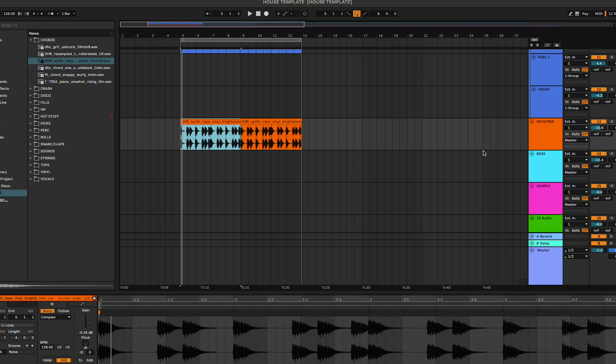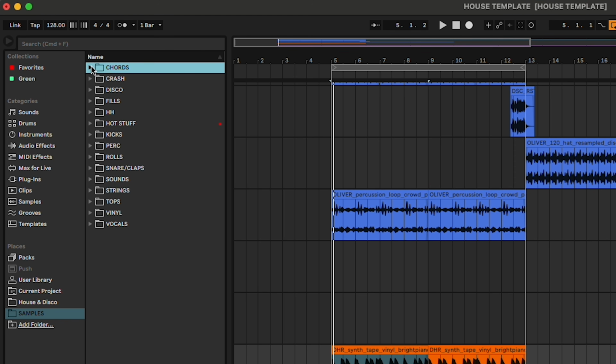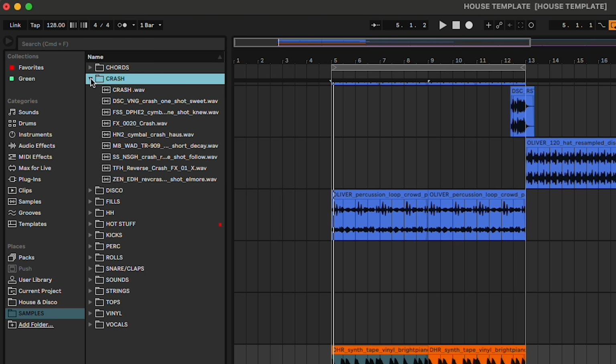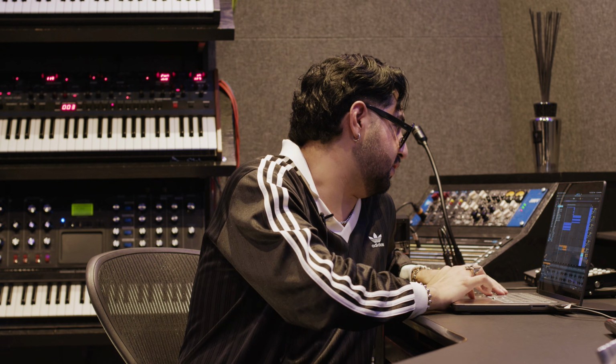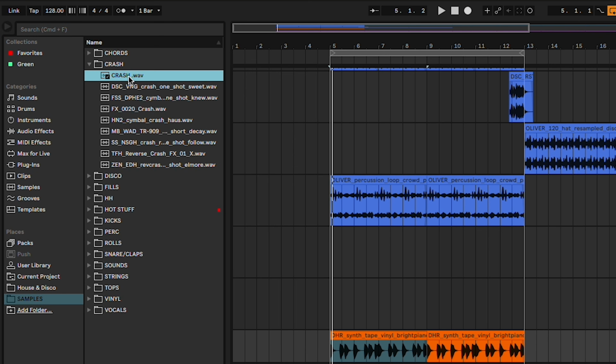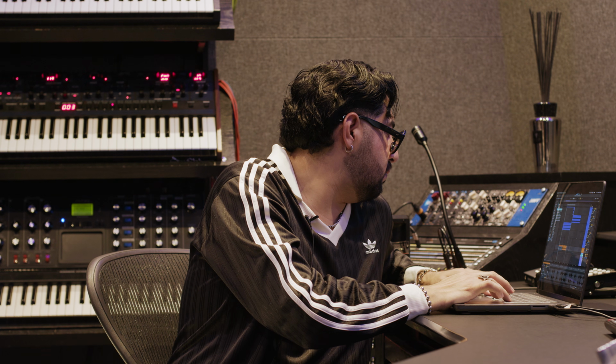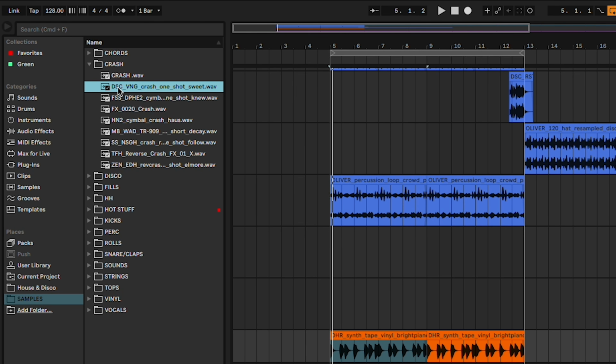So I'm just gonna go back into the drums and add a crash, just so when I'm listening, I have that reference point that whenever the crash comes around, that's the beginning of the bar. So I have a few here. I think that was pretty good.